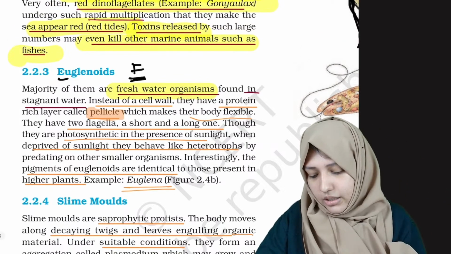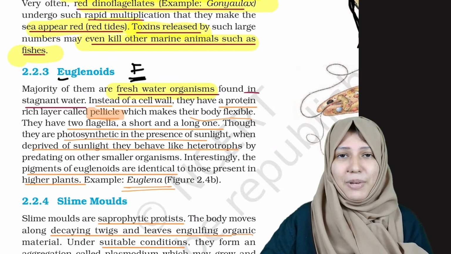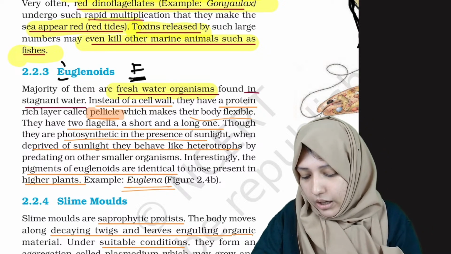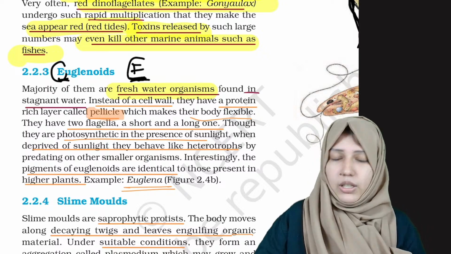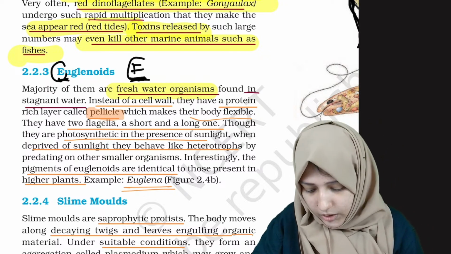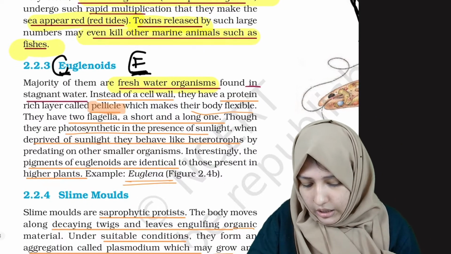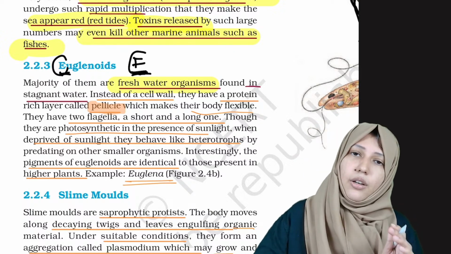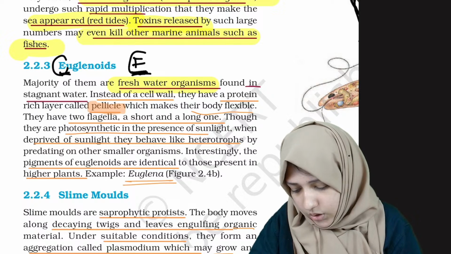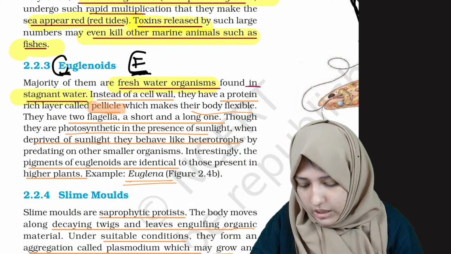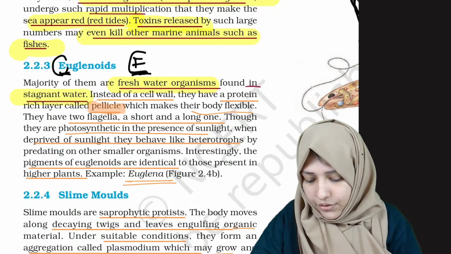Just write these in your NCERT so that it will be easier next time. They are freshwater organisms found in stagnant water.